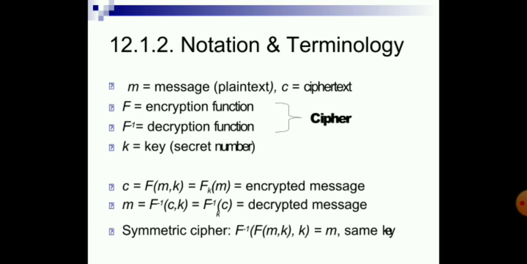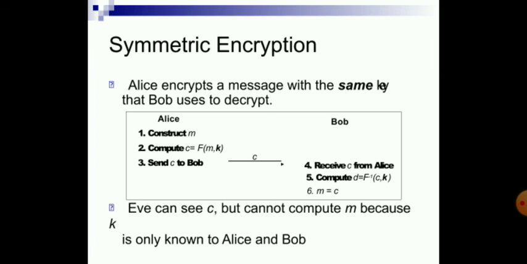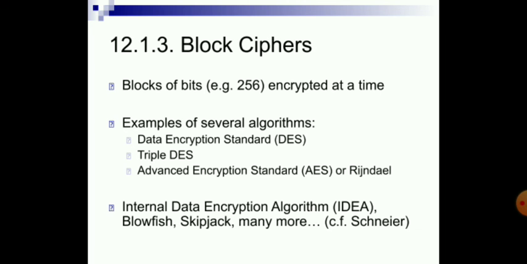Symmetric cipher: F inverse of F of M comma K gives M. That is nothing but the same message that needs to be sent to the receiver. Symmetric encryption: Alice encrypts a message with the same key that Bob uses to decrypt. Eve can see C but cannot compute M because the key is known only to Alice and Bob.